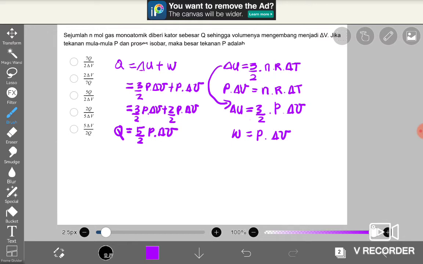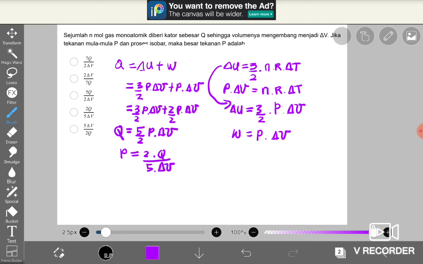Because the question asks about the pressure P, we rearrange this formula to find the value of P. Regarding this equation, we arrange again. P is equal to 2 times Q divided by 5 times delta V. This is the solution for the pressure.